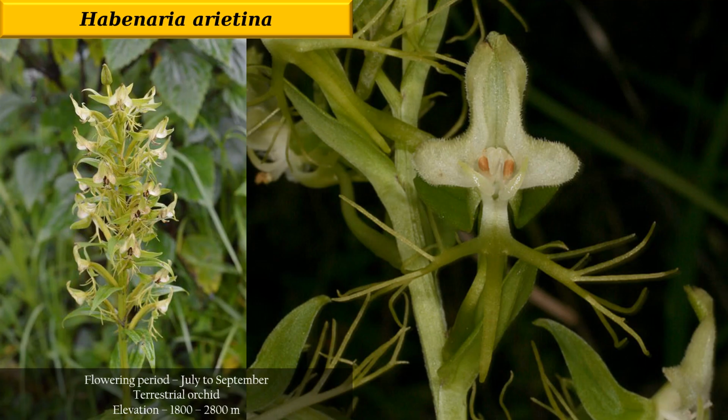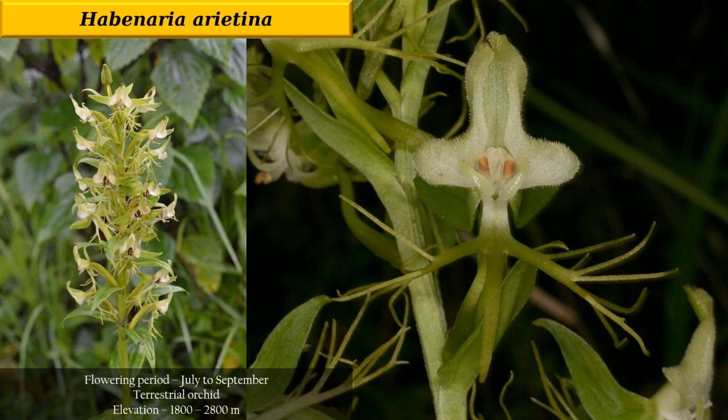Then we come to Habenaria arietina. Here you can clearly see it is very different from other Habenaria species because the spur is divided and has a fimbriated structure. The flowering period is from July to September, and the elevation is 1800 to 2800 meters. In India you will basically find this in Assam, Manipur, Meghalaya, Nagaland, Arunachal Pradesh, Sikkim, West Bengal, Himachal Pradesh and Uttarakhand.